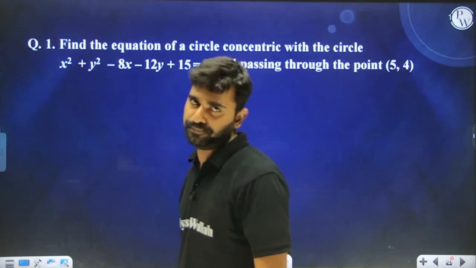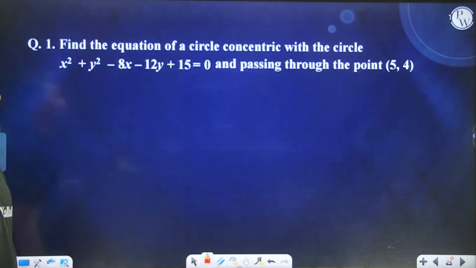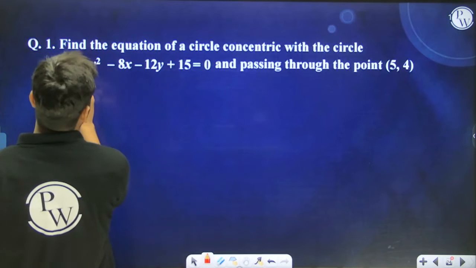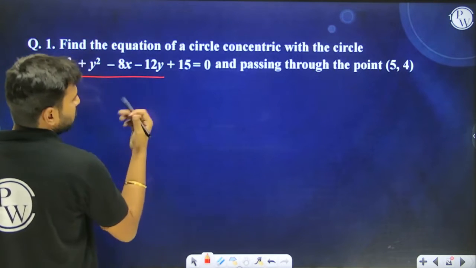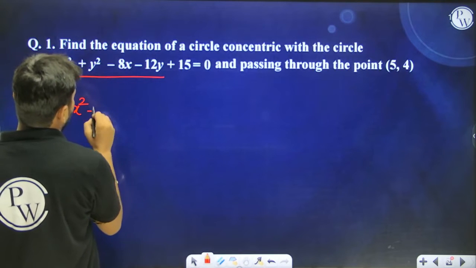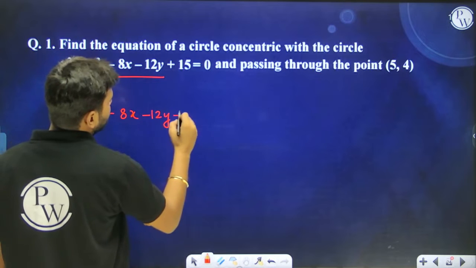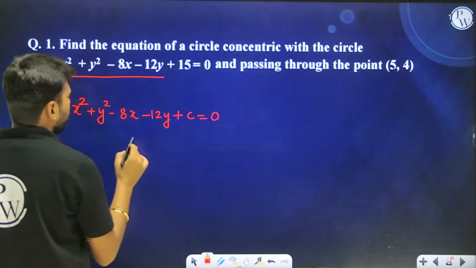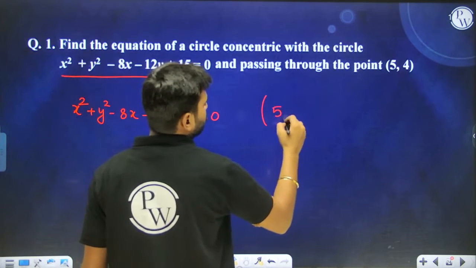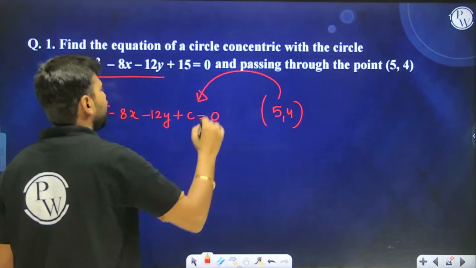So find the equation of the circle concentric with this particular circle. As I just told you, this much portion of the circle is going to be the same since these are concentric circles. So we can write down the required circle like this, and since it is given that it is passing through (5, 4), (5, 4) has to satisfy the equation of the circle.